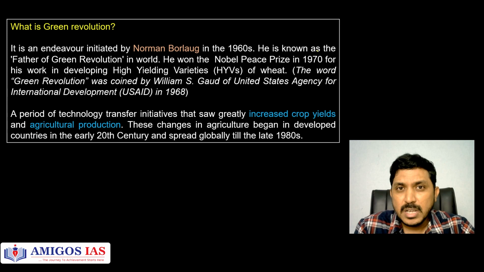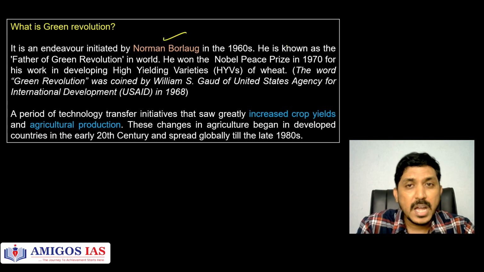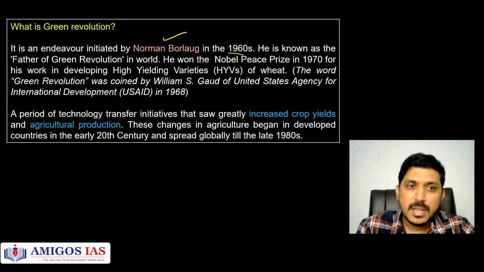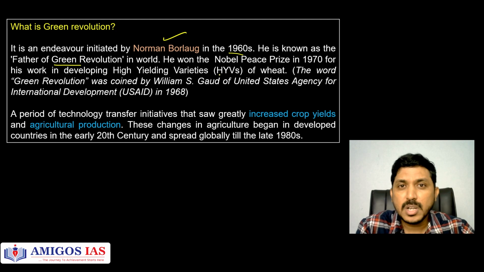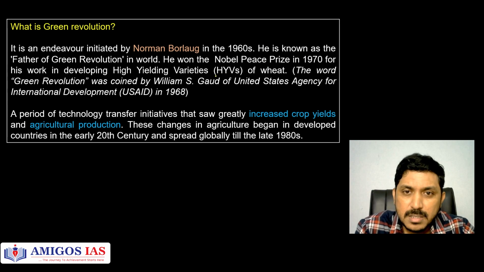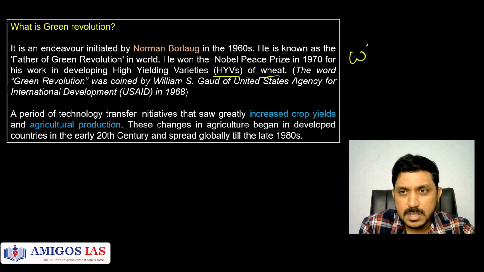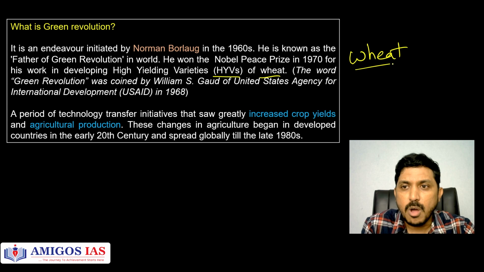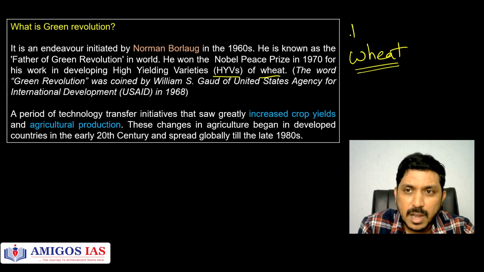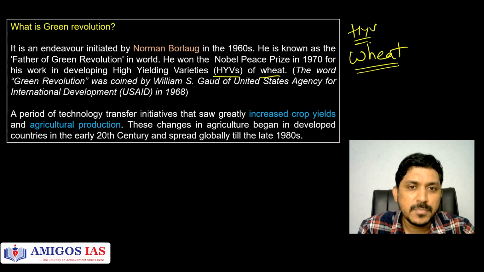So this term is associated mostly with American agronomist Norman Borlaug in the 1960s. He is an agricultural scientist, he is an agronomist. He is known as the father of green revolution globally in the world. He won the Nobel Peace Prize in 1970 for his work in developing high-yielding varieties of wheat, which is the important term here. Okay, so Norman Borlaug is mostly associated with wheat production, having high-yielding varieties of wheat.